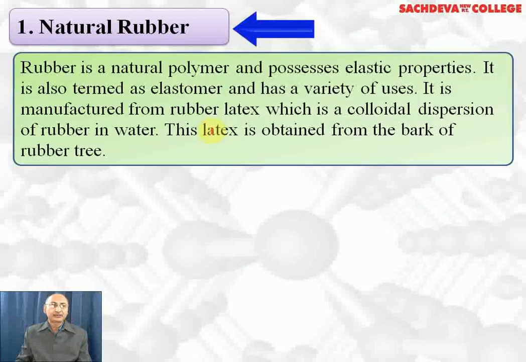Next we are taking natural rubber. Rubber is a natural polymer and possesses elastic properties. Therefore it is termed as elastomers and has a variety of uses. It is manufactured from rubber latex, which is a colloidal dispersion of rubber in water. This latex is obtained from the bark of the rubber tree and it is coagulated with the help of acetic acid to get natural rubber. So acetic acid acts as a coagulating agent and we get natural rubber.